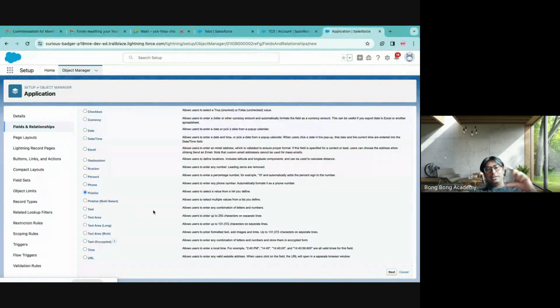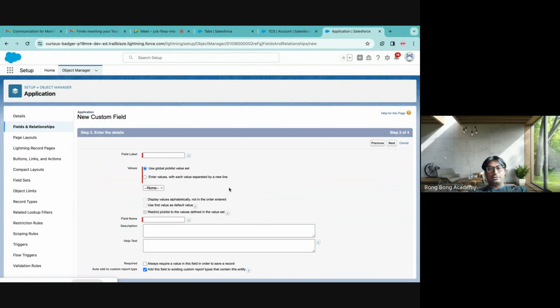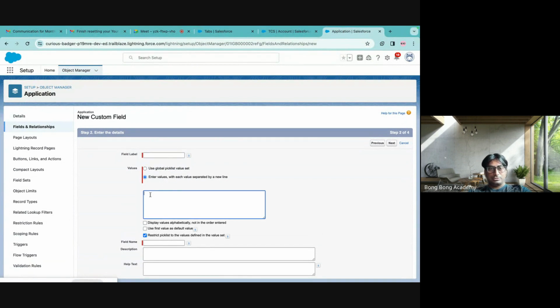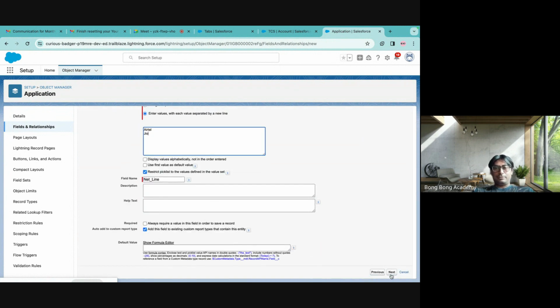Pick list is basically a set of values from which you can choose from. So you can say that I can use a global pick list value. That means I can derive from a global pick list, or I can enter my own values. So let us enter my own values. So I can say this ISP, something of that sort, or I can say net line. So I can say Airtel or Jio. Two options I have given to myself.